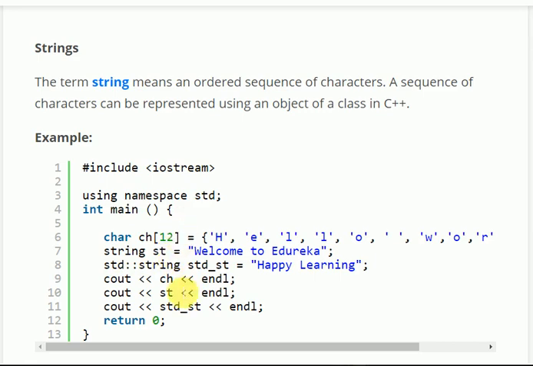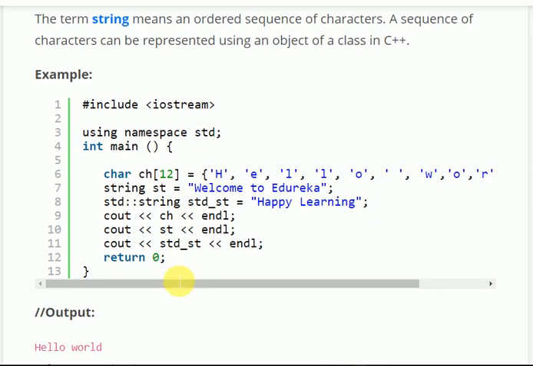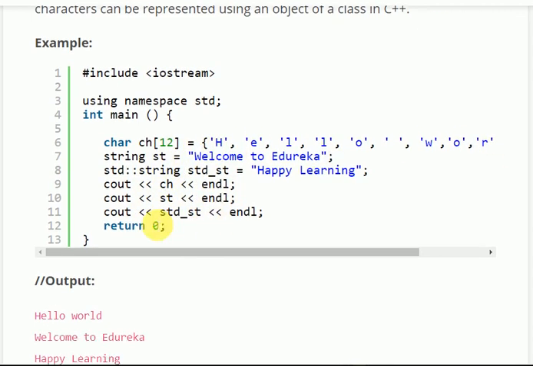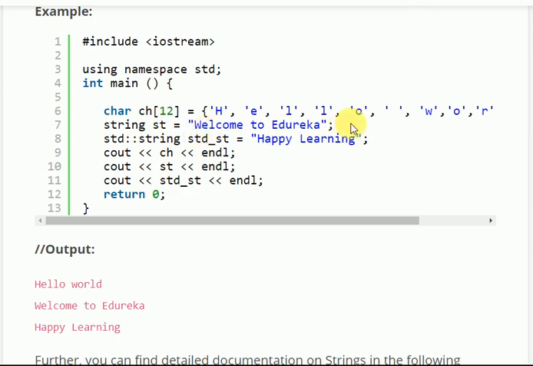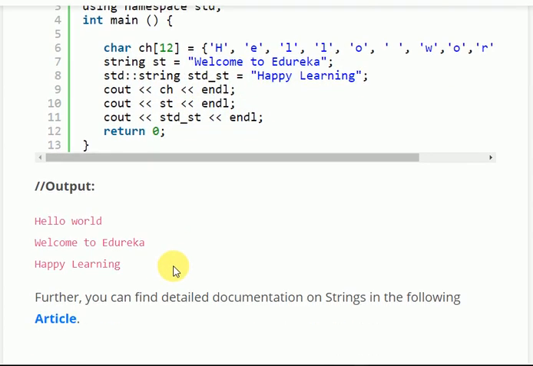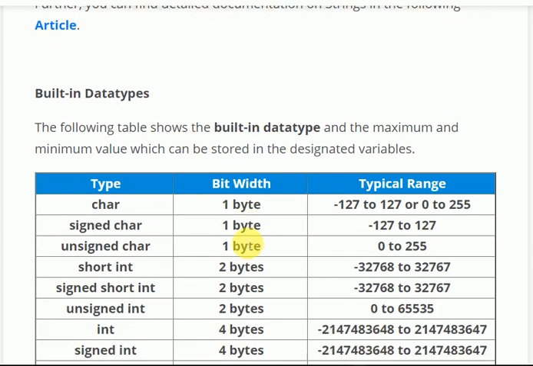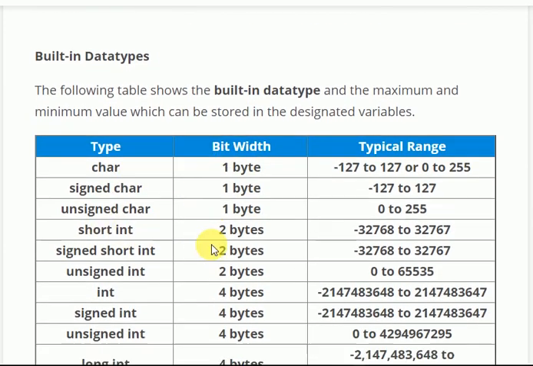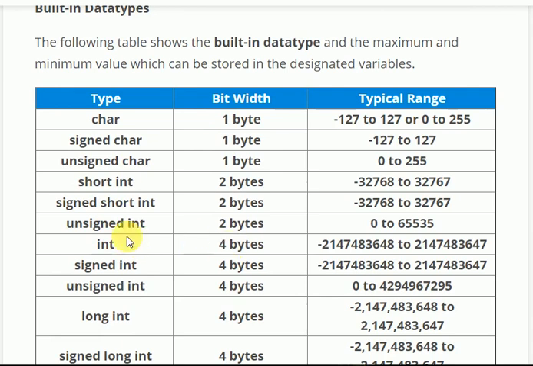Got it. Now we are printing one by one. Cout ch will print hello world. Cout st will print welcome to Educata. Cout std::st will print happy learning. Okay, done. Now built-in data type: char 1 byte, short 2 byte, and int 4 byte.